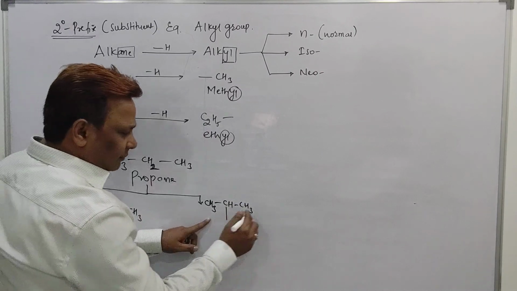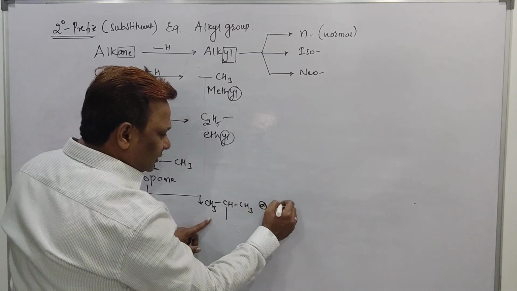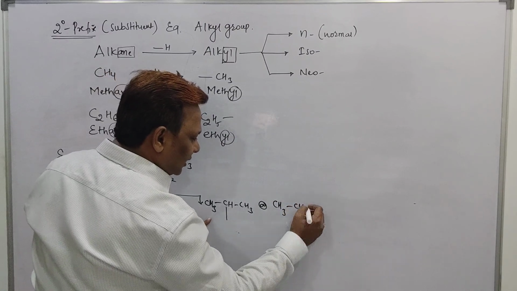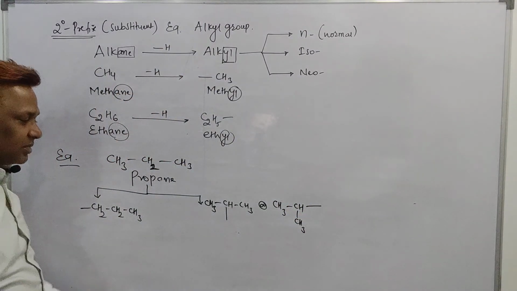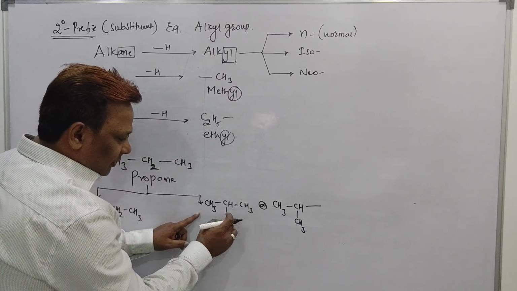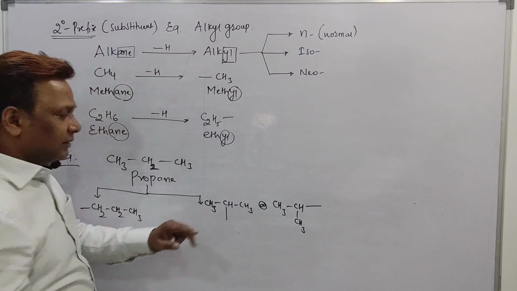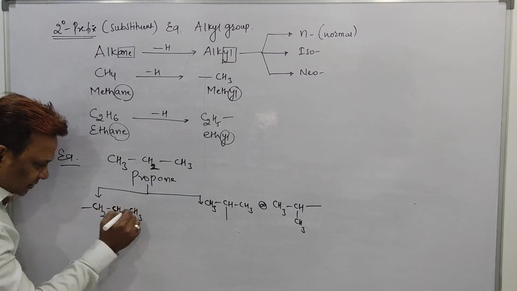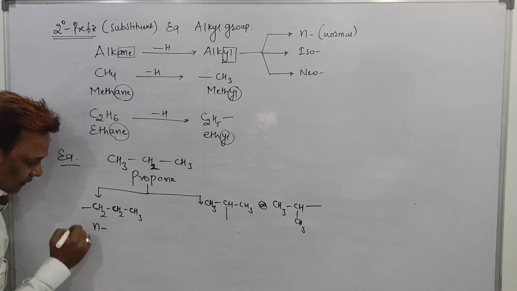But this compound can be written in this way also. CH3, then CH, then CH3 and free bond. We can write like this, see. CH3, CH, CH3, free bond. But this CH3 came here and this bond goes to here, right? See beta, all the carbon atoms in a straight chain will be called normal, N dash.